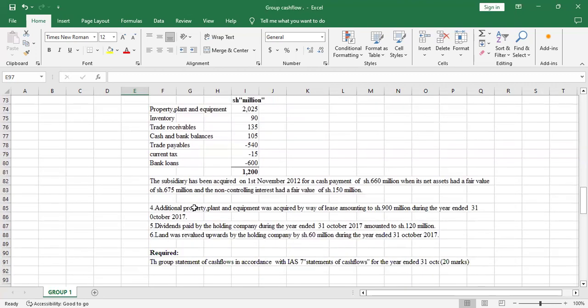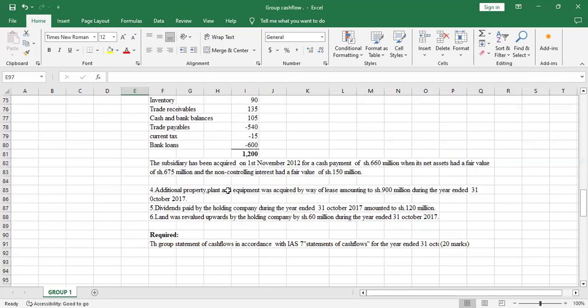The subsidiary had been acquired on 1st November 2012 for a cash payment of shillings 660 million when its net assets had a fair value of shillings 675 million and the non-controlling interest had a fair value of shillings 150 million. So we'll use this information to calculate the goodwill on acquisition of the subsidiary.